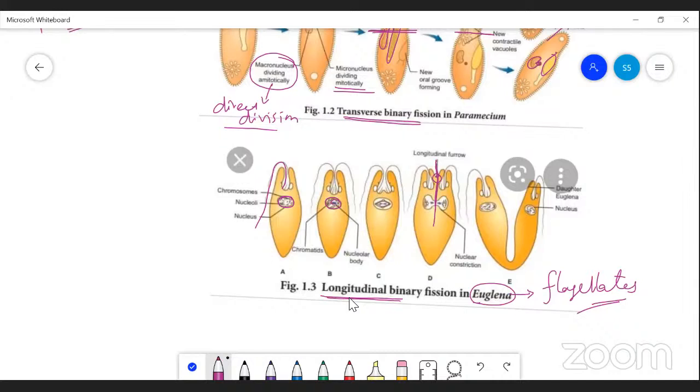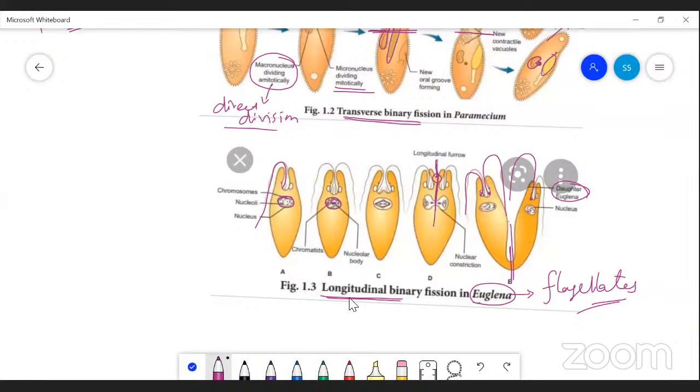After cytoplasmic division or cytokinesis occurs, two daughter euglena are formed. Here you can see only one flagellum, but later another flagellum is also formed from the basal body, the place where the flagellum originates.